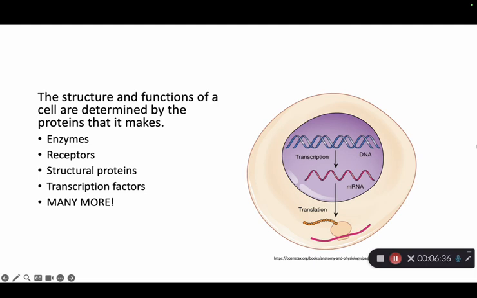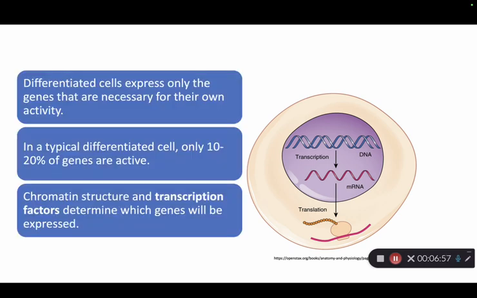Proteins are the true effectors of cellular identity. Every aspect of cell function, from structure to signaling to metabolic activity, is protein-driven. This includes enzymes, receptors, transcription factors, and structural components. Protein synthesis reflects which genes are active and helps determine the cell's role within the organism. Importantly, differentiated cells activate a subset of their genome. In fact, only about 10 to 20% of genes are active in any typical cell. This selective expression defines the cell's function.